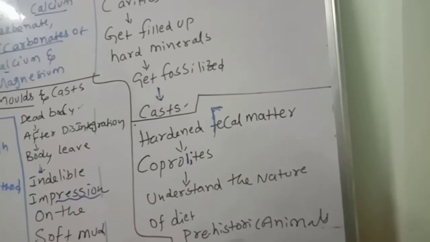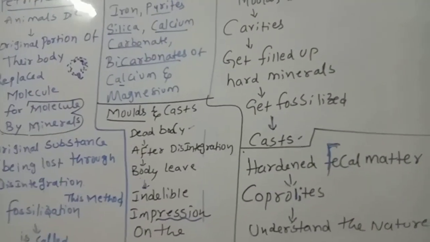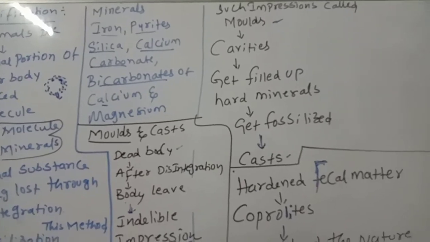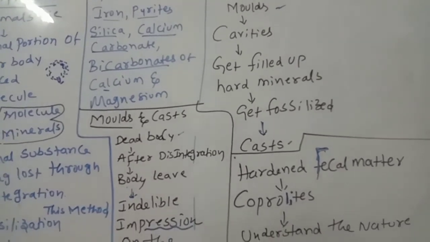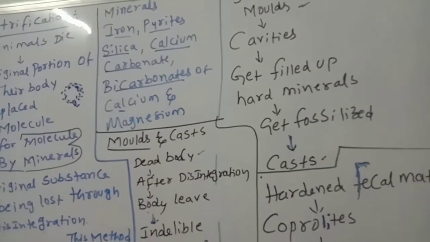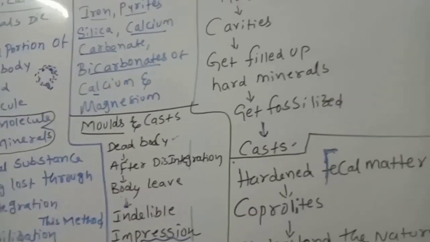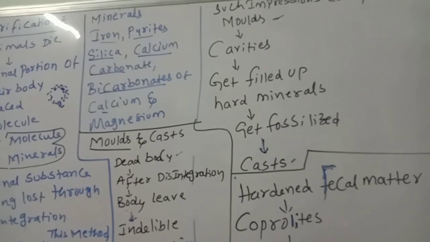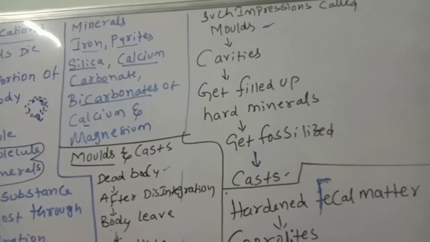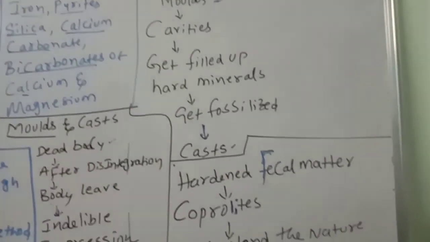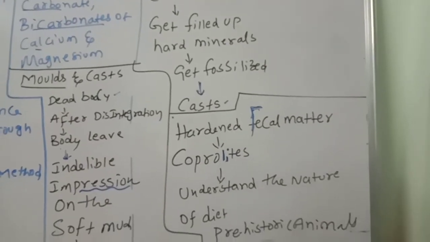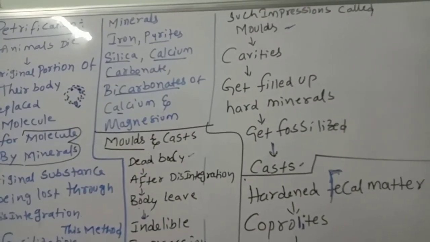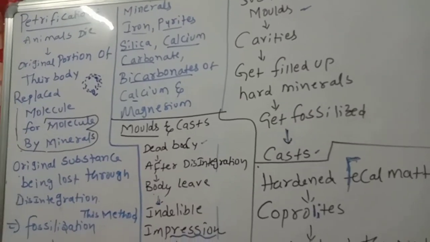So children, these are the evidences for biological evolution. We discussed actual remains, petrification, natural molds and casts, and also coprolites. These are all helpful to study. In the next class we will discuss evidences from comparative anatomy.